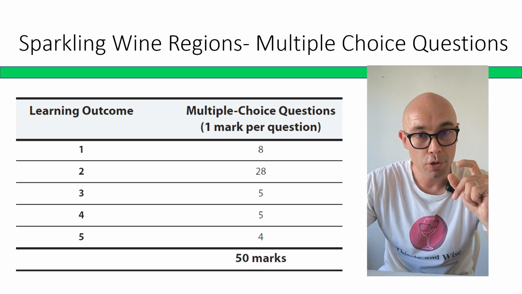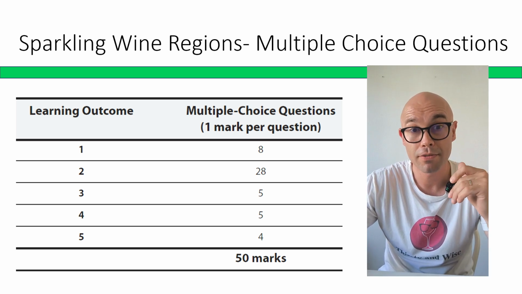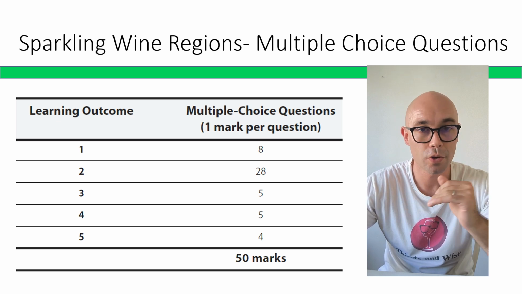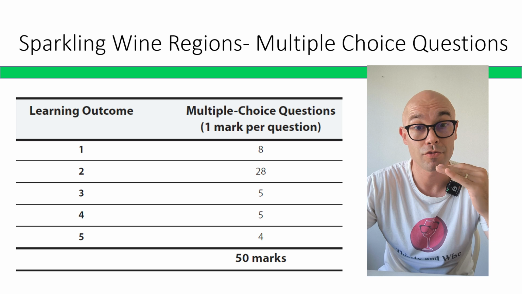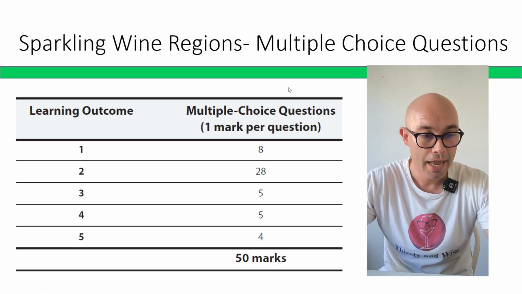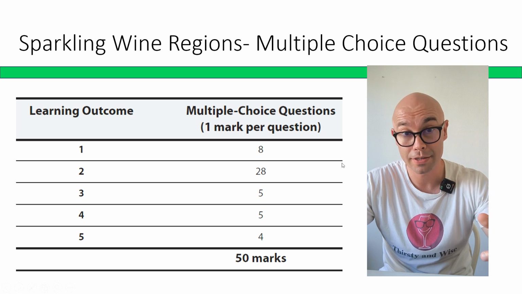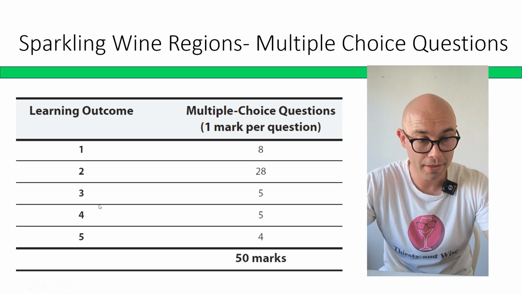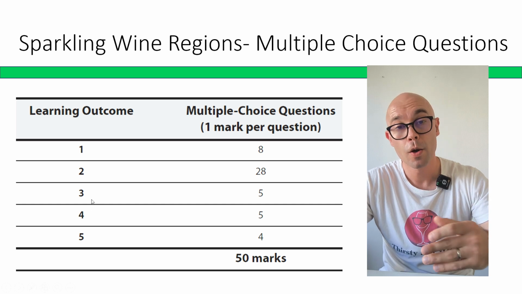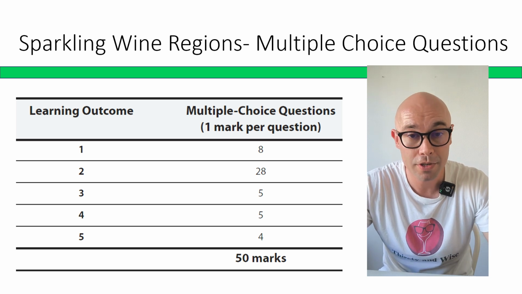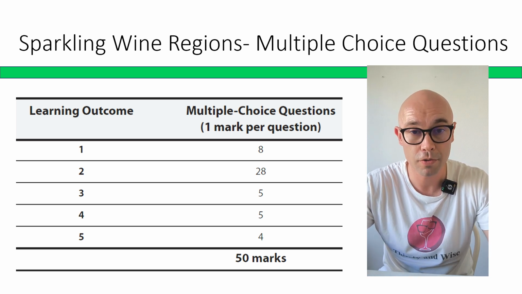So this multiple choice questions video, the previous video was about sparkling wine production. This video is solely on sparkling wine regions around the world. And when it comes to your WSET Level 3 in wines multiple choice theory part of the exam, this comes into learning outcome number 3, where you're going to have only 5 questions about sparkling wines, which is not a huge amount of questions.